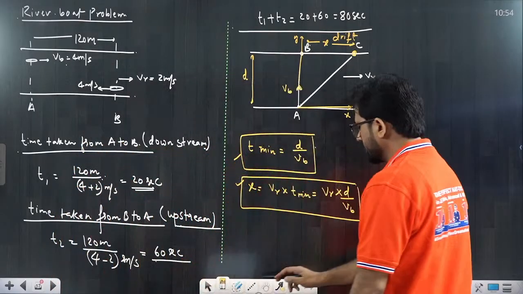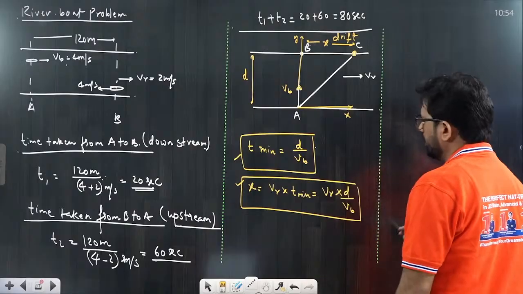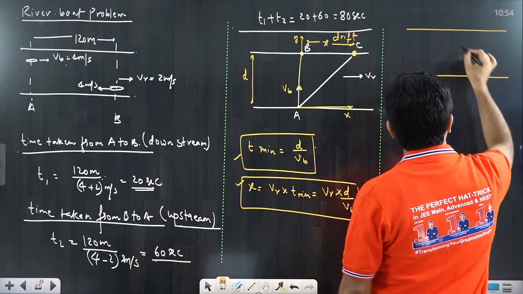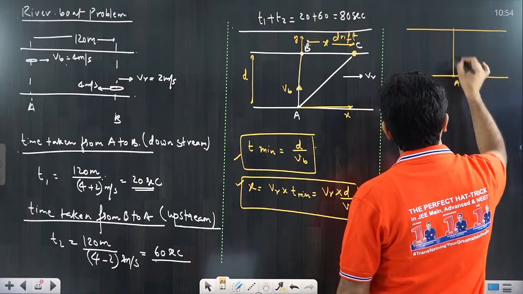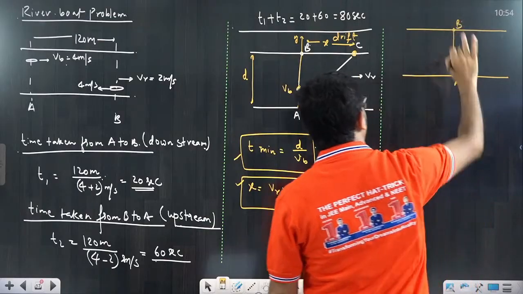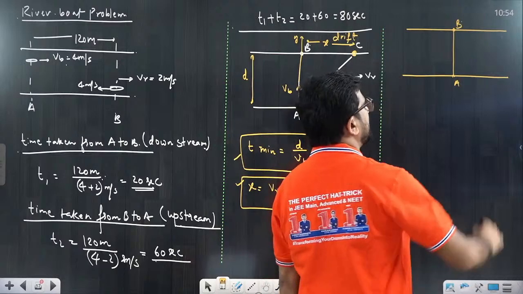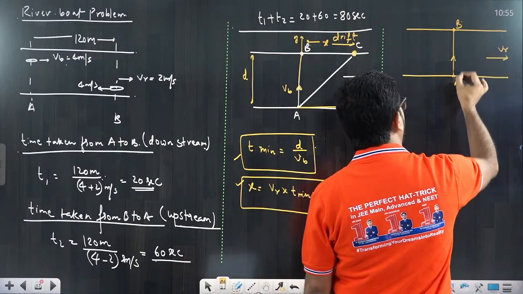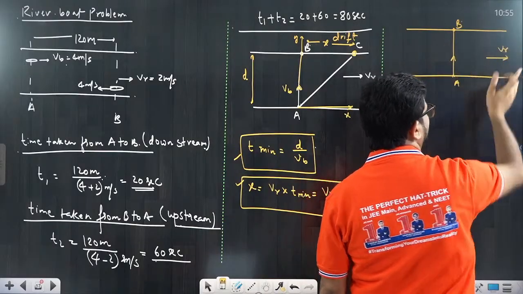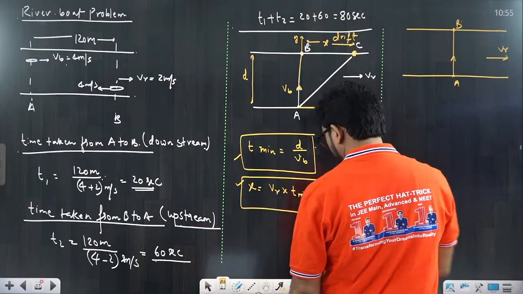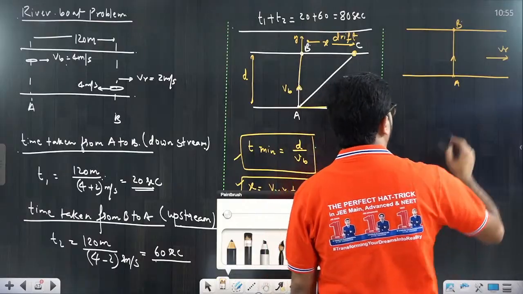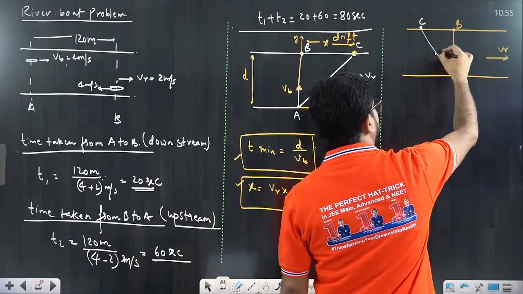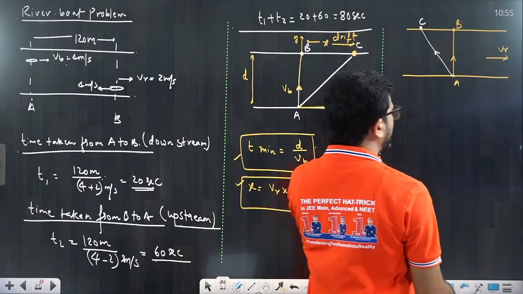And the second case comes to you. Suppose you want to cross in the shortest path. Suppose it's a river, beta, and you want to cross from A to B. You have to go like this only. So the river is flowing in this direction, that's VR. If you go along this path, the river will definitely push you down. So you have to move not directly towards B, but towards this direction C, and due to the river flow, you are pushed to B.